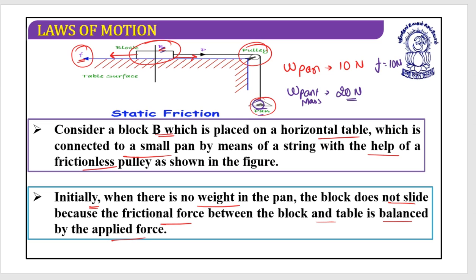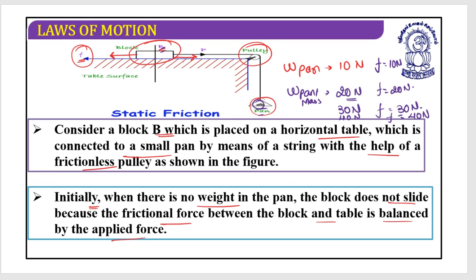So I must understand that my friction should be 20 Newton. I'm going to add a few more blocks, let's say 30 Newton. Even though my block B is not moving, I must consider that my friction is 30 Newton. If I put up some more blocks, 40 Newton, then I must consider that my friction should be 40 Newton.